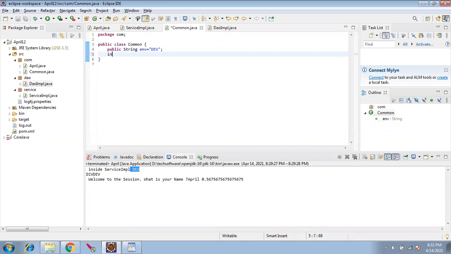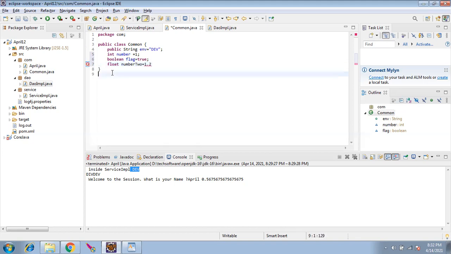I can create one int here, number equal to 2. I can create one boolean here, flag equal to default is true. I can create one float here, number 2 equal to 1.2.